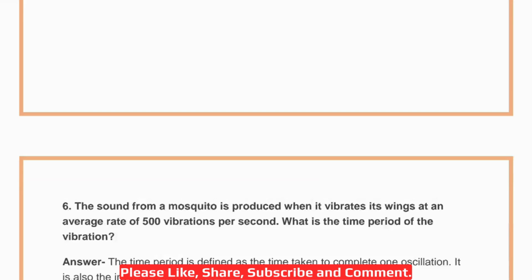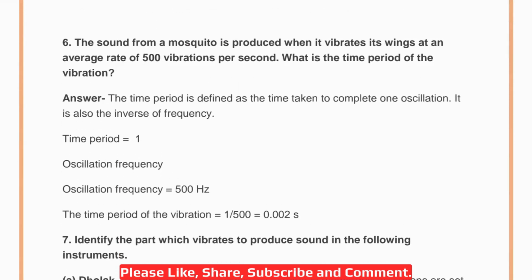Okay. Now come to sixth question. The sound from a mosquito is produced when it vibrates its wings at an average rate of 500 vibrations per second. What is the time period of the vibration? Now, the time period is defined as the time taken to complete one oscillation. Okay, and it is also the inverse of frequency. So here time period is 1 upon the oscillation frequency. So the frequency is 500 Hertz, vibration per second it's showing, right? So what we will do, 1 upon frequency, so 1 upon 500 which will be 0.002 seconds. Okay, so the correct answer will be 0.002 seconds.